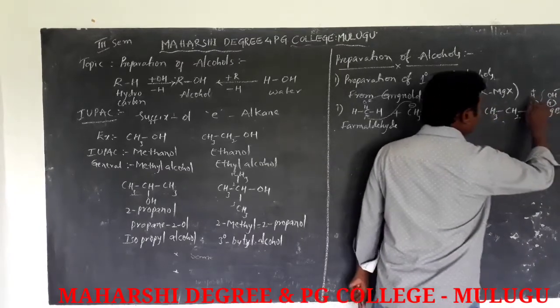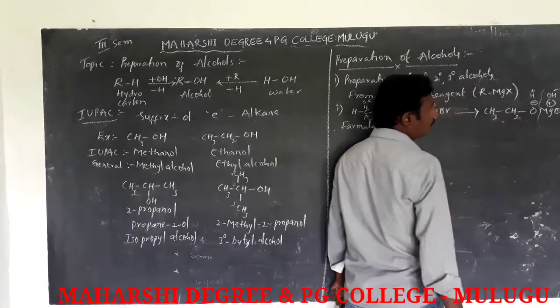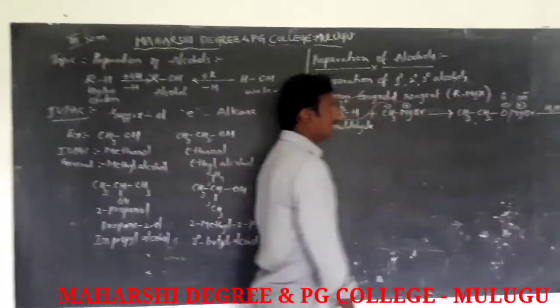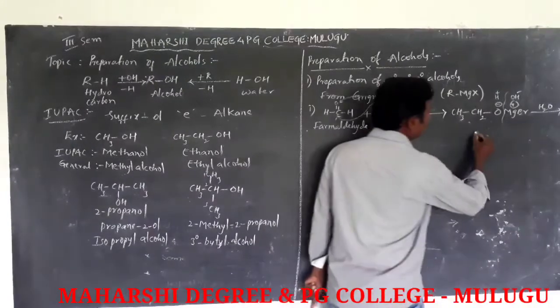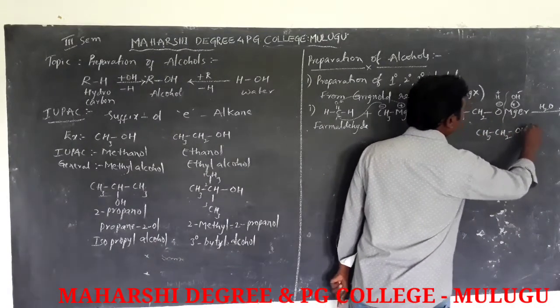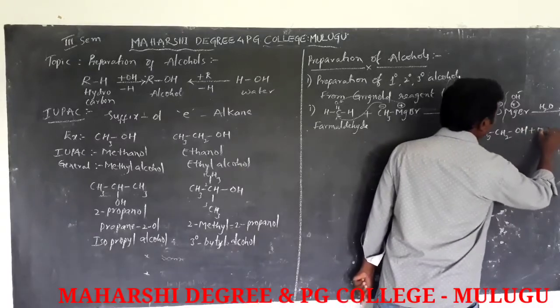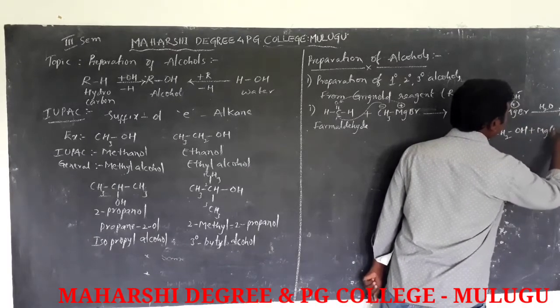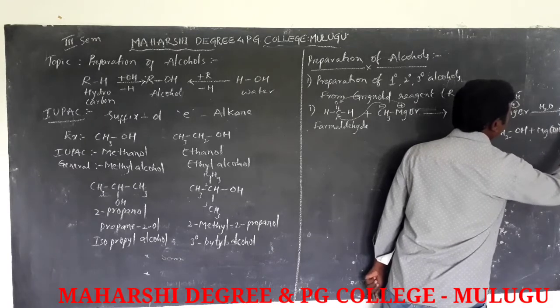In the water, the proton attacks the O minus and OH minus attacks the MgBr plus. So it forms CH3CH2OH, and also gives MgBrOH, or Mg(OH)Br,